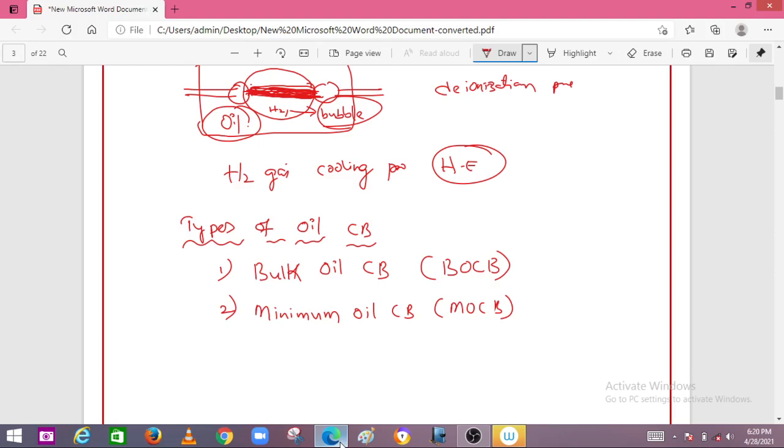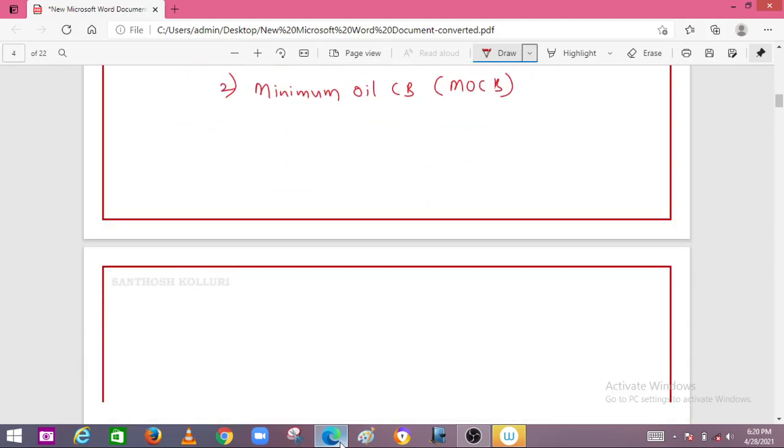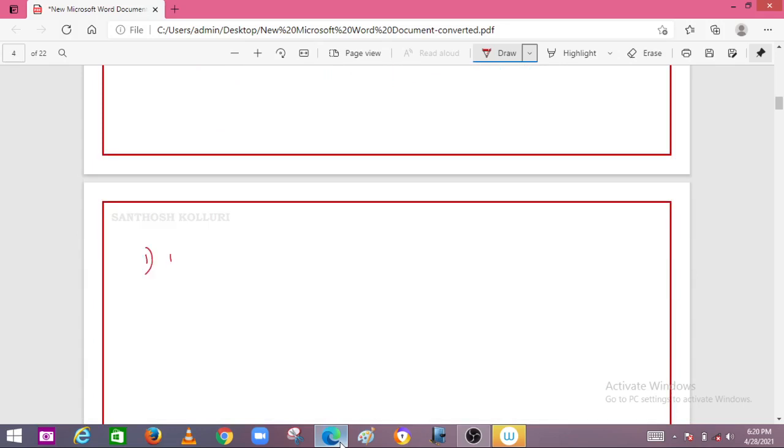So we'll see the first one, the bulk oil circuit breaker.